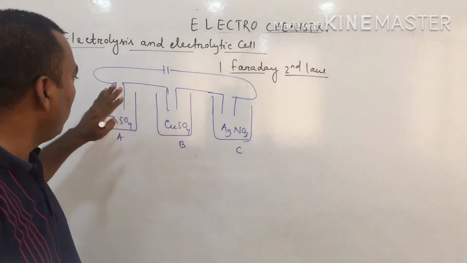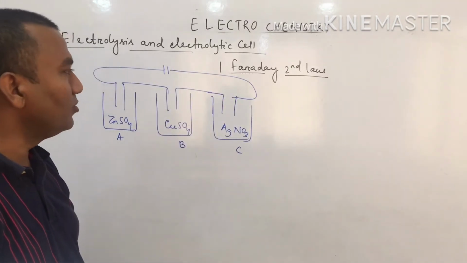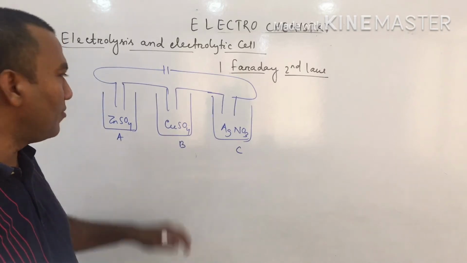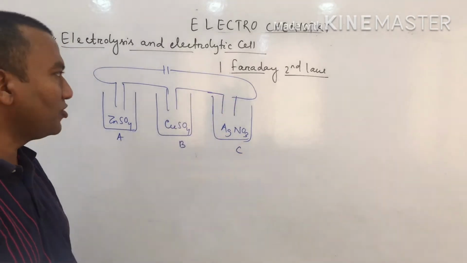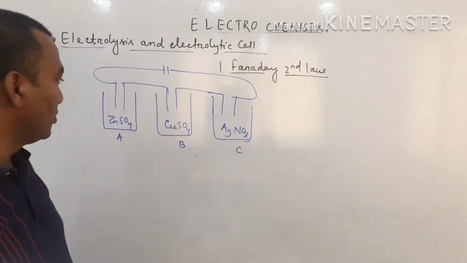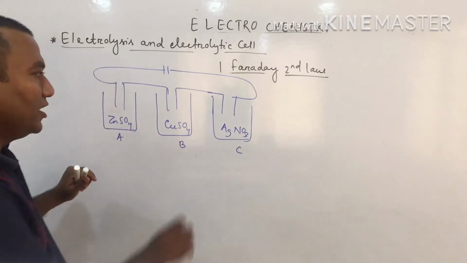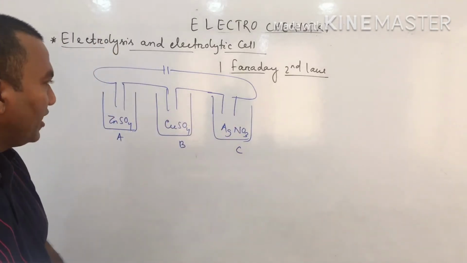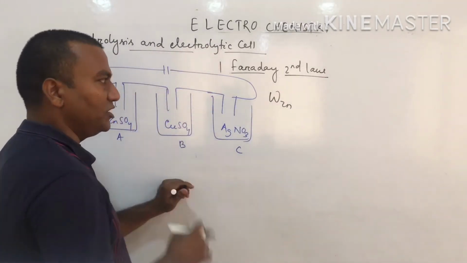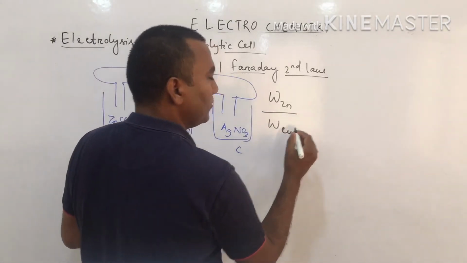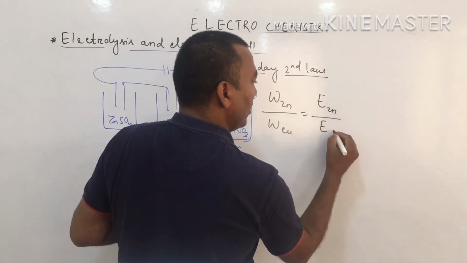series, the amount of substance deposited over each electrode is proportional to its equivalent weight. Here, zinc metal will be deposited, here copper metal will be deposited, and here silver metal will be deposited. So we can write: W zinc, the amount of zinc deposited, by W copper, the amount of copper deposited, equals the equivalent weight of zinc by the equivalent weight of copper.